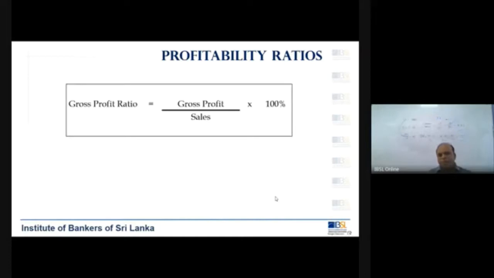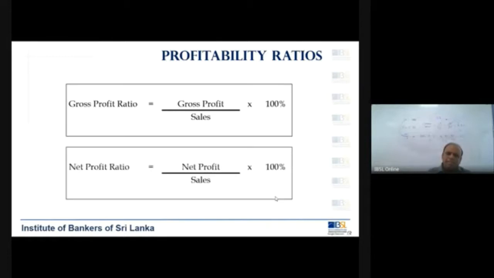Gross profit ratio is calculated as gross profit divided by sales. So you know how to calculate the gross profit and you know what sales is, and into 100. So obviously, when it comes to the liquidity ratios, we showed it not as a percentage, it was a ratio, is to 1, or it could be times. But now what we are calculating, the ratios are all percentages. So gross profit ratio is a percentage.